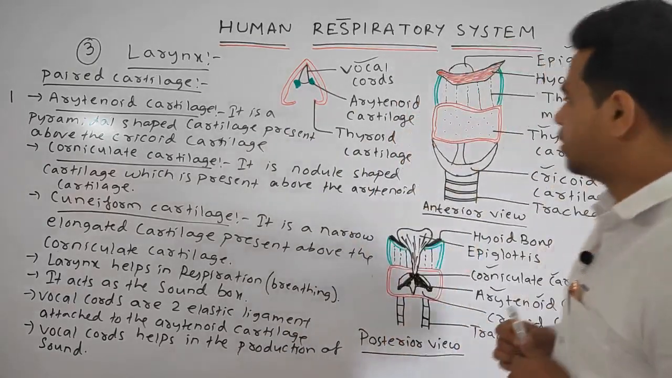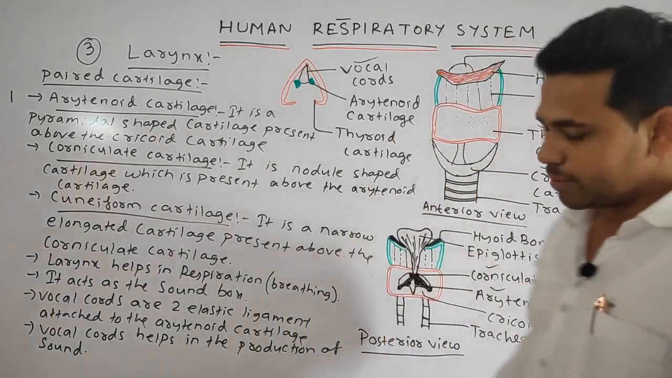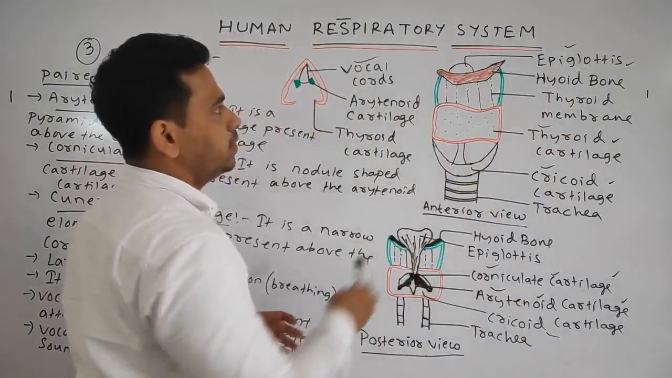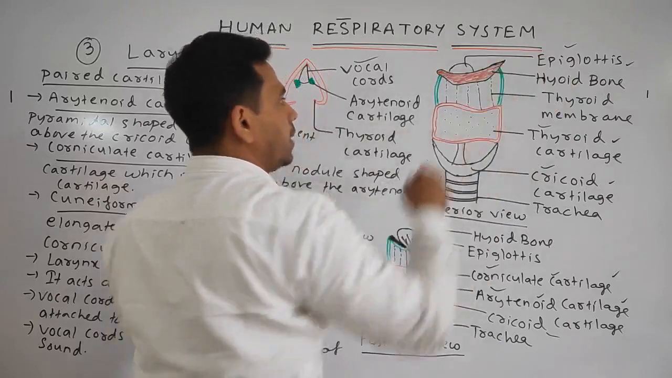Okay, students. So this is the diagram we have discussed in detail. Okay, this one is the anterior view. You can see this one is your epiglottis. This one is your hyoid bone.